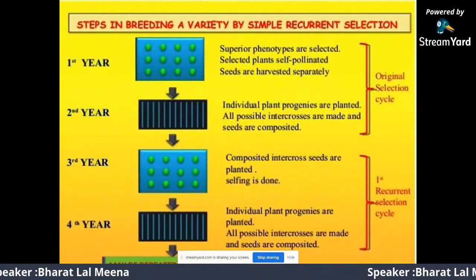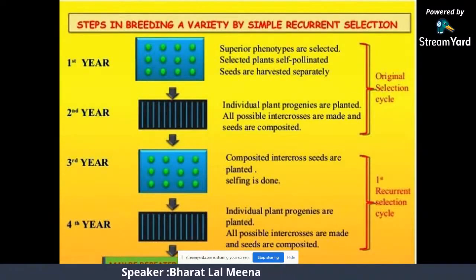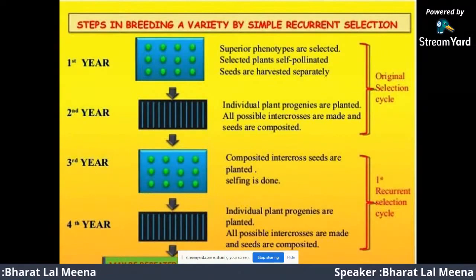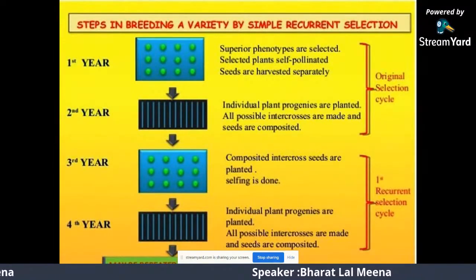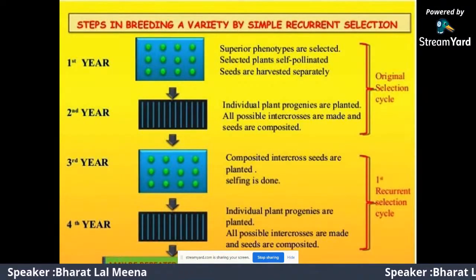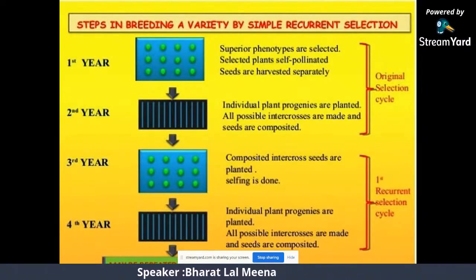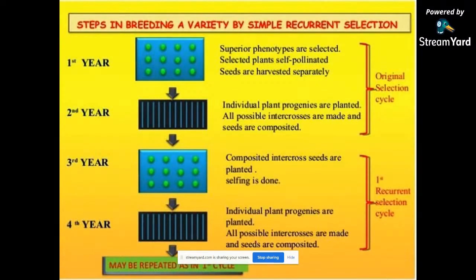Simple recurrent selection. The type of recurrent selection that does not include a tester is referred to as simple recurrent selection, which is phenotypic. It is also known as phenotypic recurrent selection. This method is an extension of mass selection.